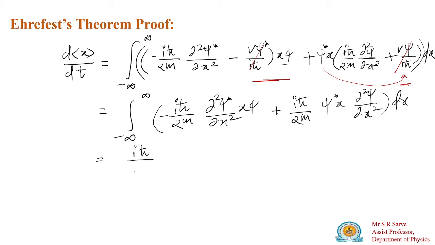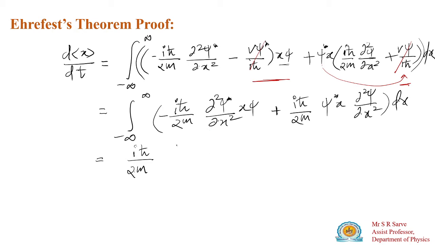Now in this equation, if I take i h cross divided by twice m outside, this quantity is your minus and this quantity is your plus. So I take the plus quantity first and after that the minus quantity.